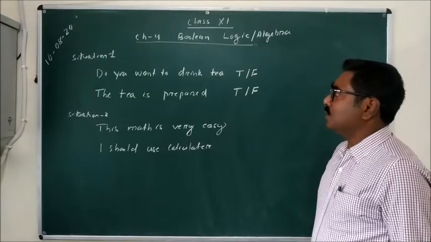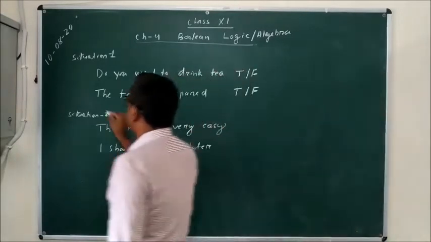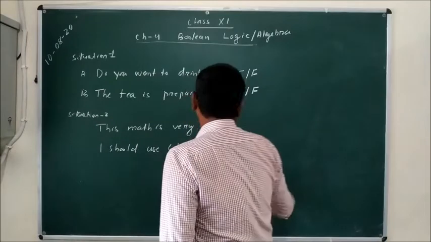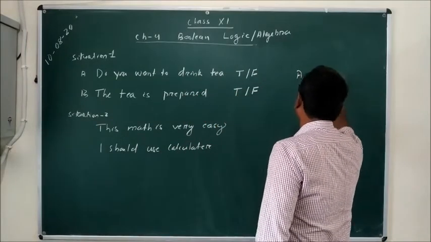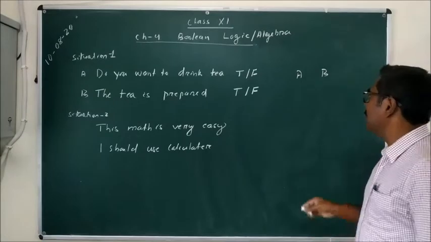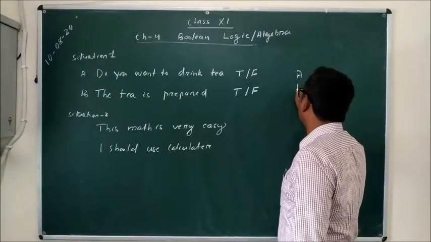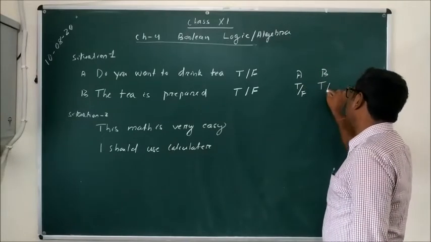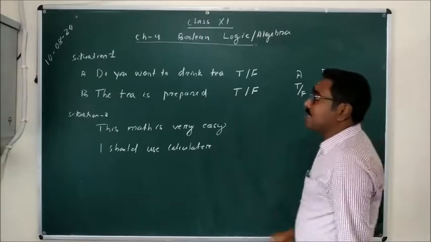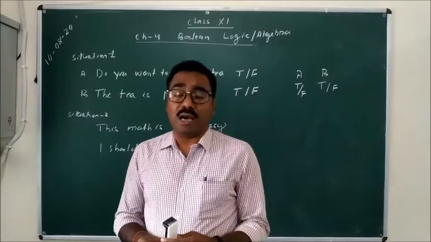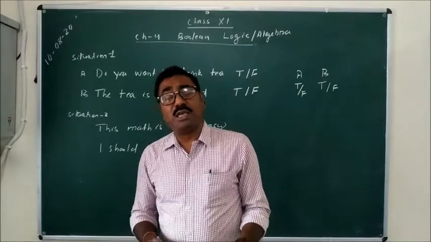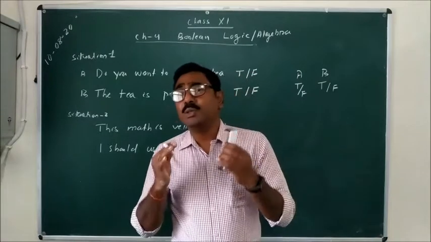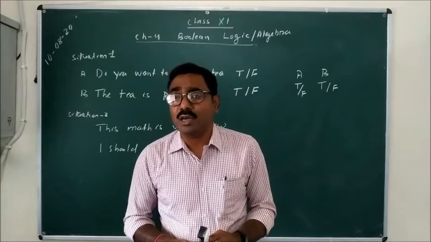So these are two situations. Suppose this is situation A and situation B. Suppose A is a variable and B is a variable, then the value of A can be true or false. The value of B can be true or false. So likewise we relate the logic with arithmetic, where each situation is considered as a variable and the variable has only two values, either true or false.